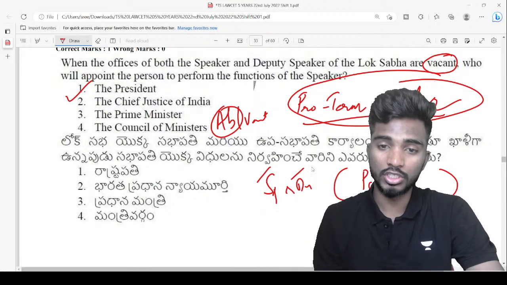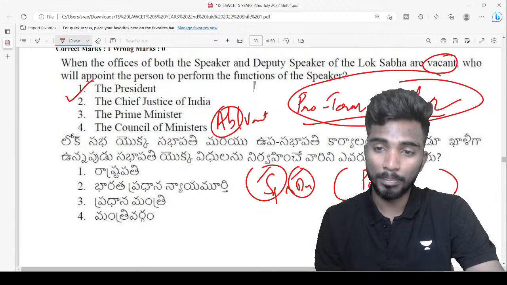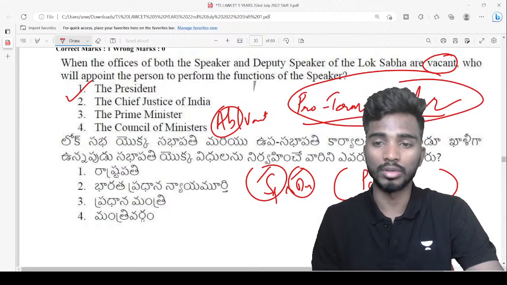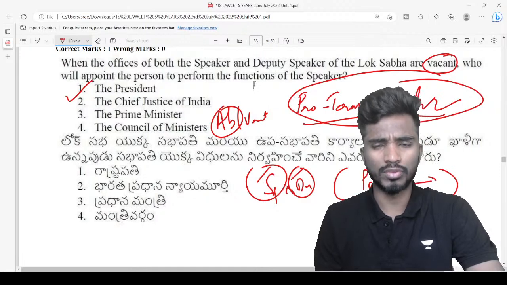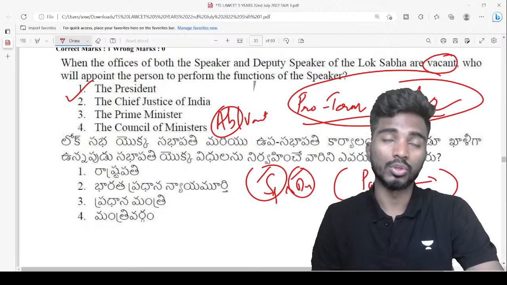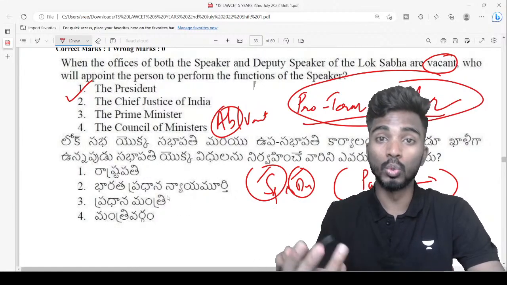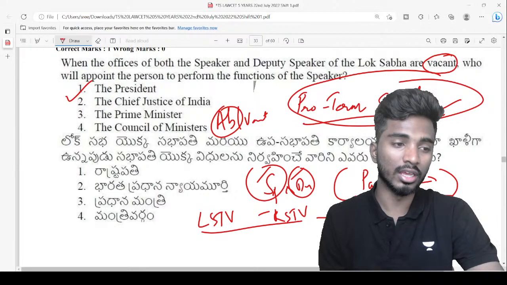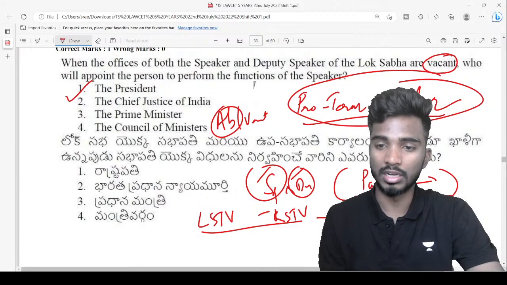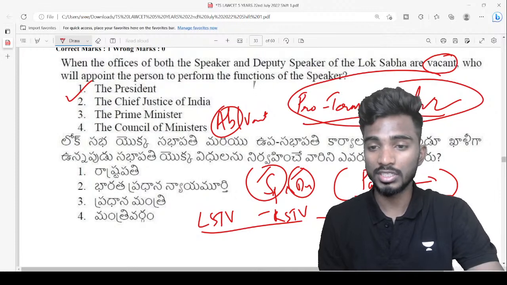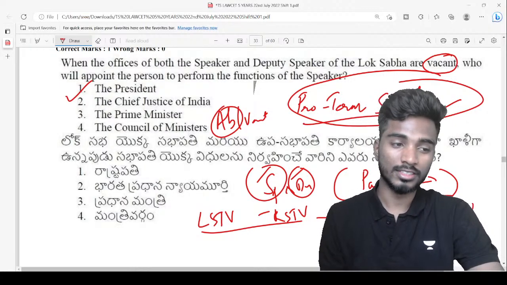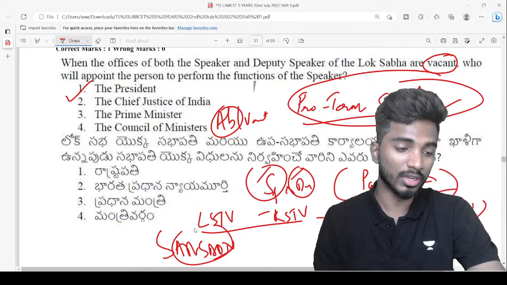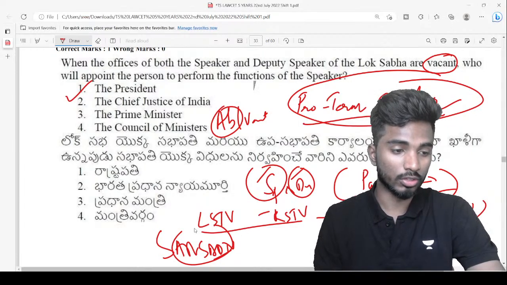When both speaker and deputy speaker are absent, then the panel speaker or panel chairman will come and preside over. So panel chairmen are generally the senior members of the house. You might have seen, if you watch the Lok Sabha, sorry, now there is no Lok Sabha TV. Previously there were two TV channels, right? LS TV, which is Lok Sabha, and the other one is RS TV, that is Rajya Sabha TV. Now they have merged both the TVs and formed Sansad TV, where both Lok Sabha and Rajya Sabha proceedings you can witness live, right? So if you don't have it, just check out this particular channel on your TV.